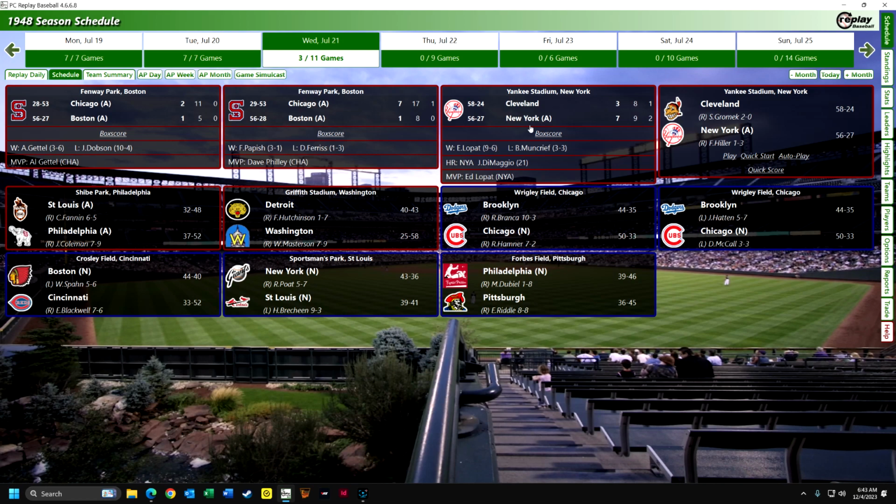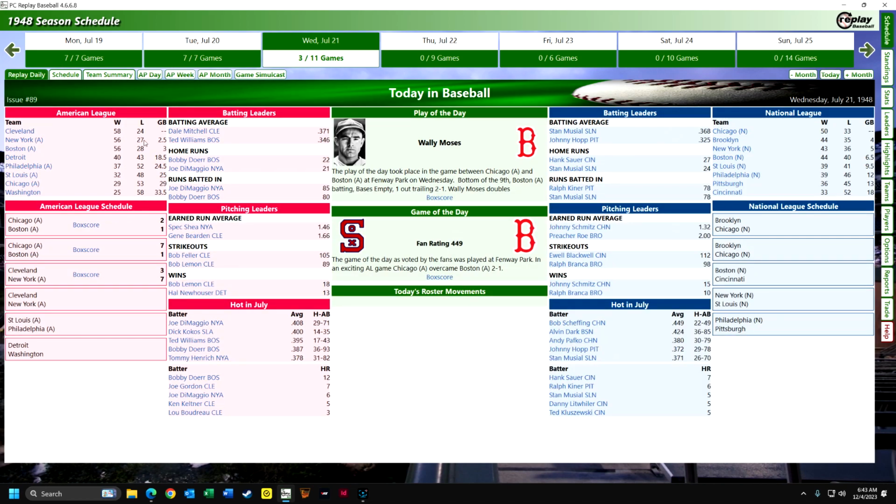New York won the first game of the doubleheader 7-3. Eddie Lopat was the winner. He's 9-6 now in this season, and Joe DiMaggio hit his 21st home run. You can see that pulled New York within 2.5 games of the Cleveland Indians. So let's get to the game.